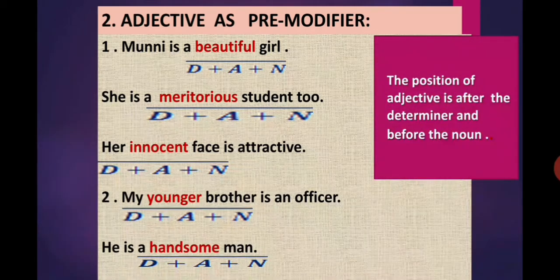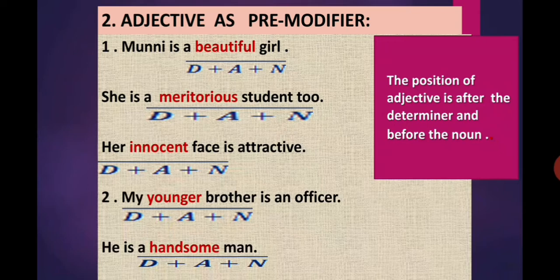It is notable that the position of adjective is after the determiner and before the noun. Look at the example. A beautiful girl. A is a determiner, beautiful is an adjective, and girl is a noun. So the position of adjective is after the determiner and before the noun.